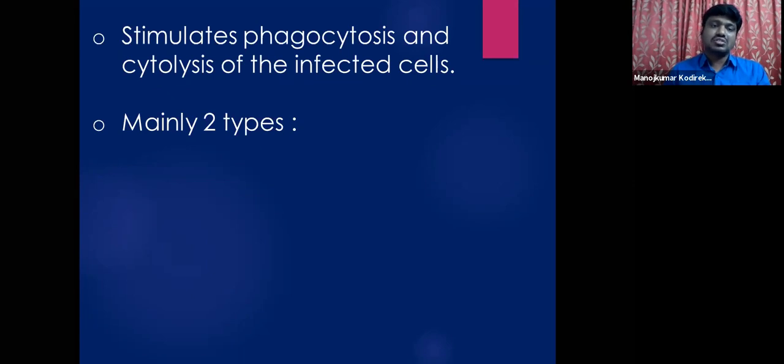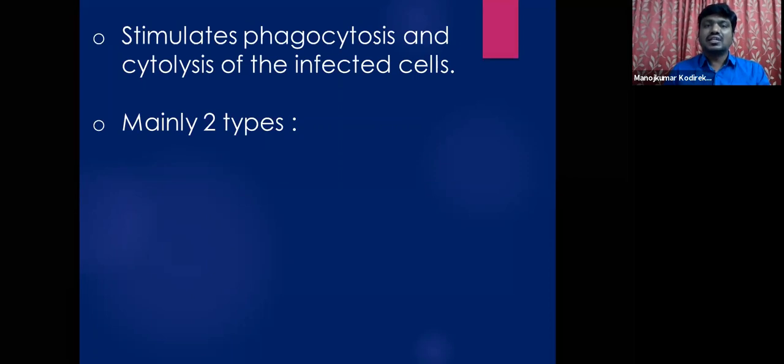Now cytolysis. Cyto means chamber or cell, and lysis means breaking down. Especially in the case of infected cells, if a normal cell is infected by any kind of infection, either virus, bacteria, or any pathogen, it is called an infected cell. These cytokines also stimulate the cytolysis of all such infected cells.